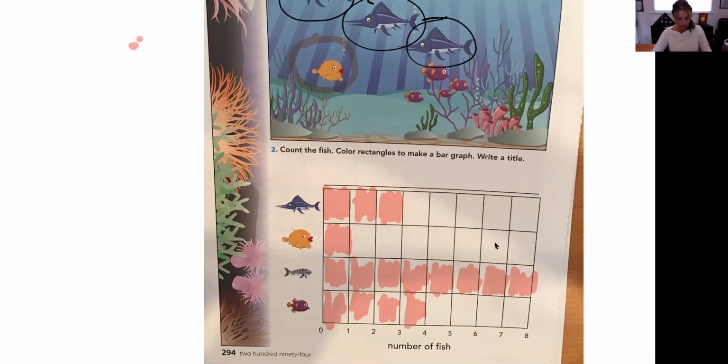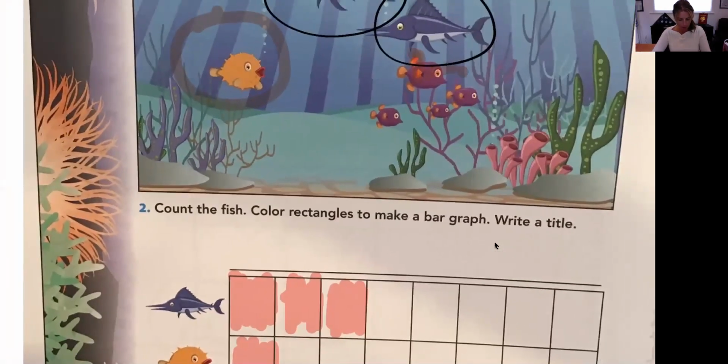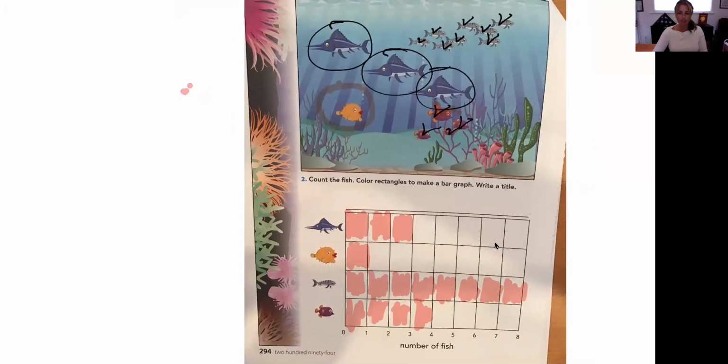Yes, because there's 4 up in our aquarium. 1, 2, 3, 4. Okay, there we go. So now we just did our bar graph and we can easily see which has the most fish up in the aquarium. This one has the most, and the pufferfish is the least.